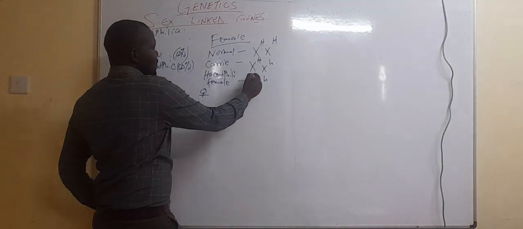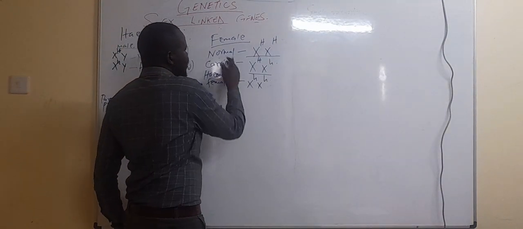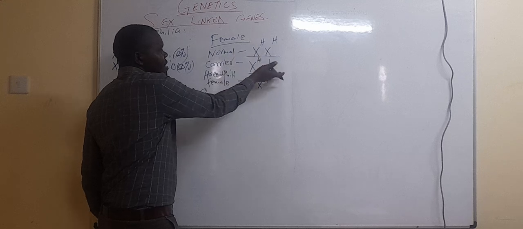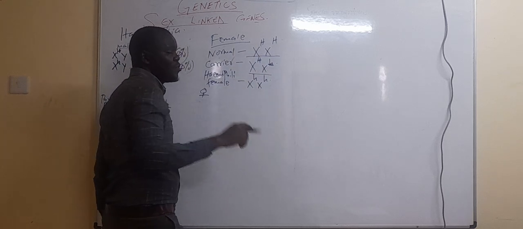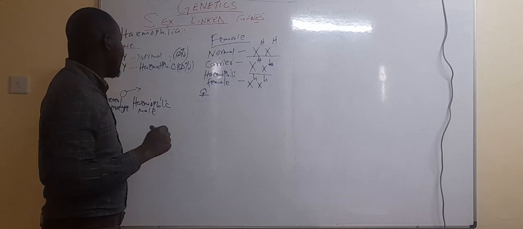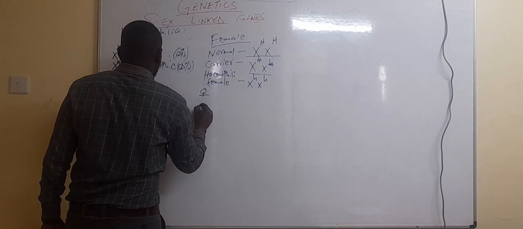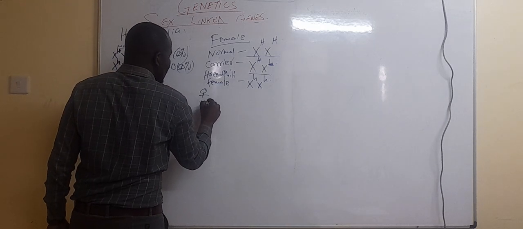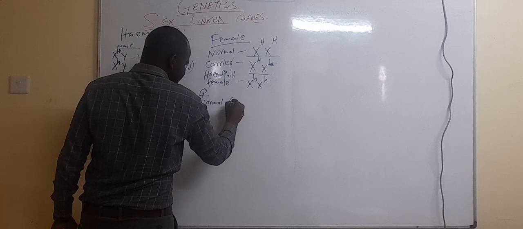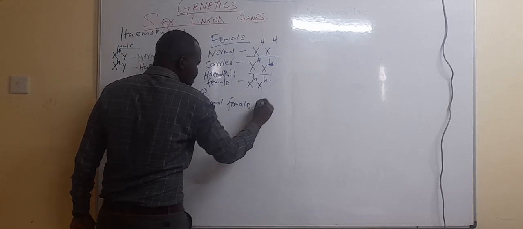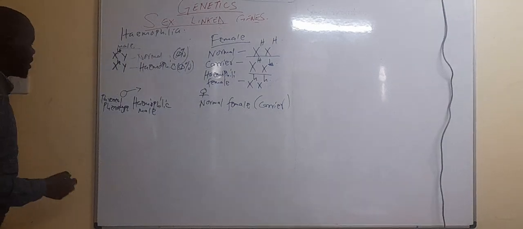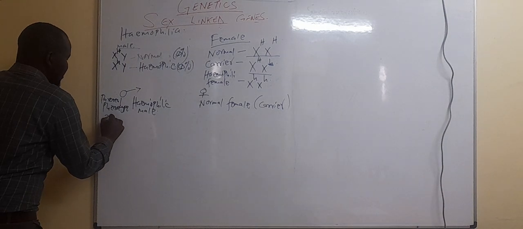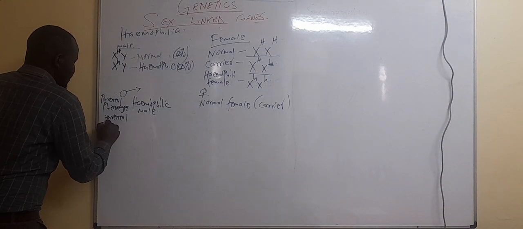So we are speaking about these persons. The carrier and this other person are both just normal, but the carrier has the trait to transmit haemophilia. So our female should be a normal female, but a carrier. Hope you understand what we are speaking about. So then now you have the parental genotype.